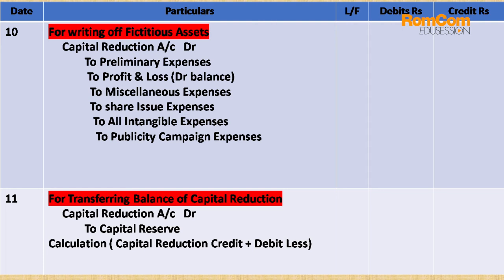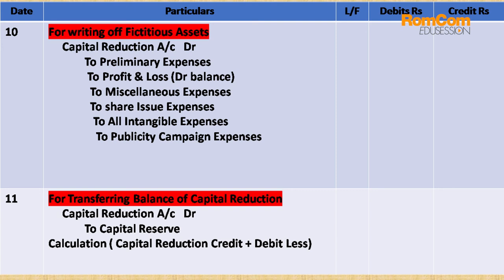So n number of examples I have taken. That is preliminary expenses, profit and loss debit balance, miscellaneous expenses, share issue expenses, advertisement suspense account, and we also have all the intangible assets to be written off such as goodwill, patents, copyrights, trademarks. All these assets are to be written off. N number of points I have taken over here, but all these points will not be covered directly in the question. There will be 2 or 3 points given in the question. Accordingly, we'll be solving that. Simple entry we have to pass: capital reduction account debit to all kinds of miscellaneous expenses and all intangible assets.